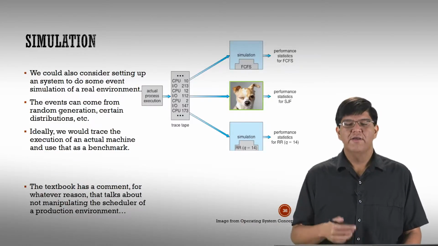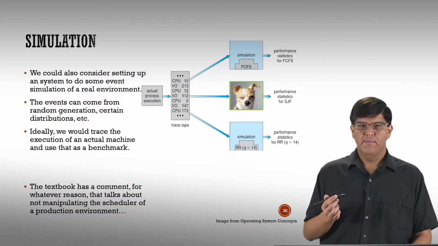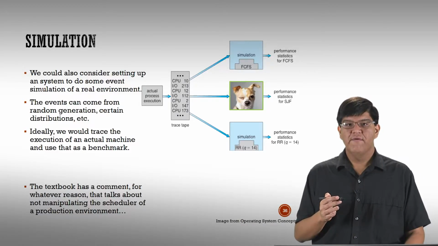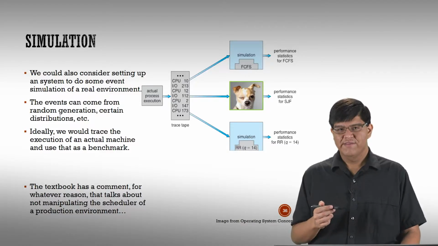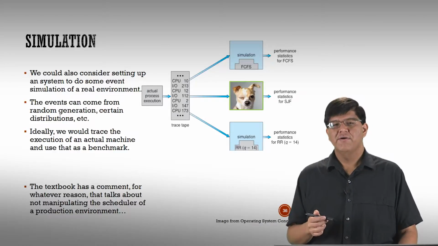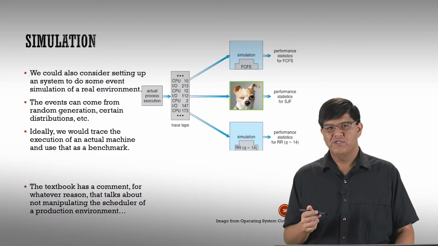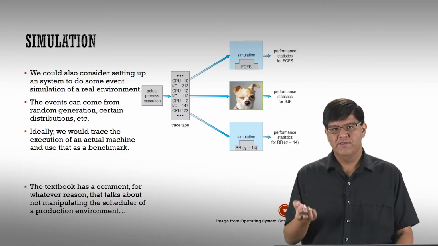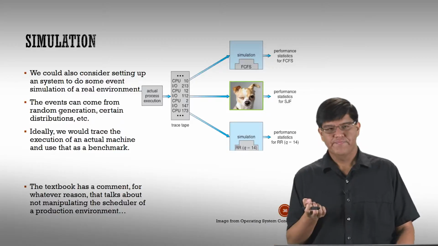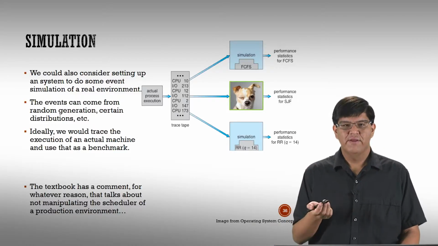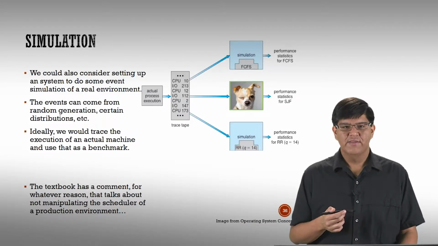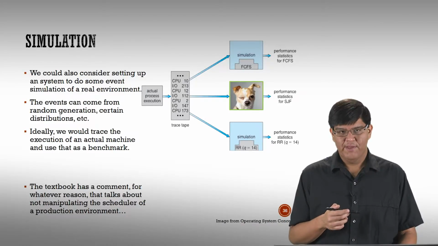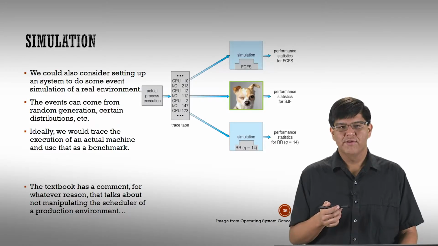The other way is a simulation approach. Here we set up a system, imagining we have a computer running. We do some stats analysis. We say, on average, every 10 seconds a task is created, and that task has a mean time of 10 with a standard deviation of 2. You have this distribution that shows how much time the process takes, as well as how frequently a process runs. We have that information available, and from that we can do a bunch of sampling. We can flip a coin, use a random number generator, and generate these random tasks. We have an ad hoc system simulation where we're just spawning tasks, and then we can run those algorithms against the tasks we spawn and see how they behave.